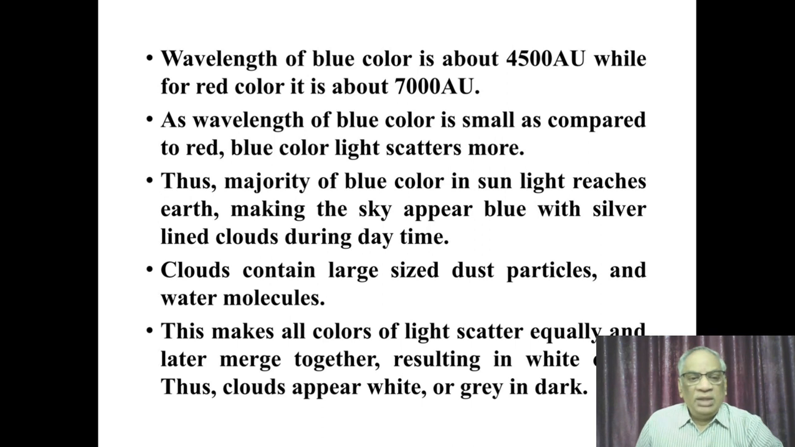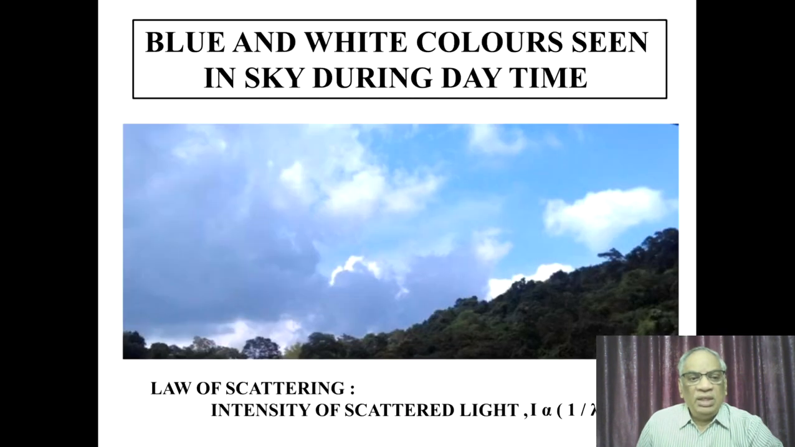Clouds contain large-sized dust particles and water molecules that make all colors of light scatter equally and later merge together, resulting in white color. Thus, clouds appear white in the daytime, and if it is a dark atmosphere, then they appear gray. In this slide, you can see the various colors seen in the sky during the daytime. So, the intensity of scattered light is inversely proportional to the 4th power of the wavelength of the light.